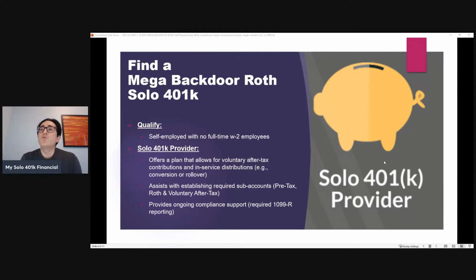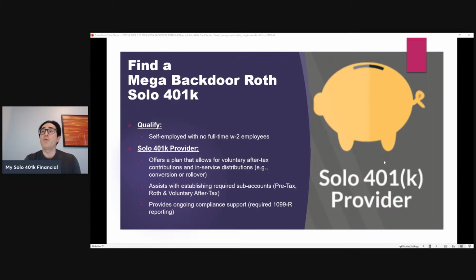So as far as when you're looking for a provider, the provider needs to offer a plan that allows for voluntary after-tax contributions. And we'll show you as we go through the slides, the mechanics of making those Mega Backdoor Roth contributions. It starts with making voluntary after-tax contributions, and then a plan that allows for an in-service, either conversion to the Roth Solo 401k or transfer out of the Solo 401k to a Roth IRA.